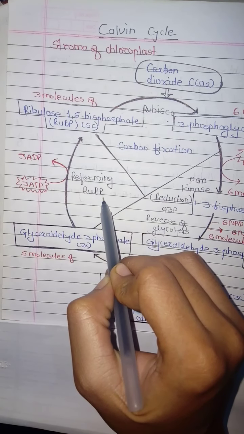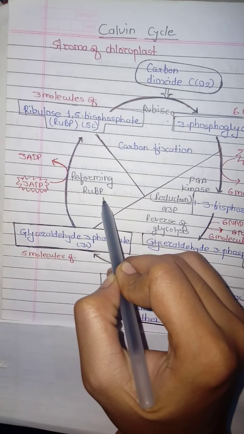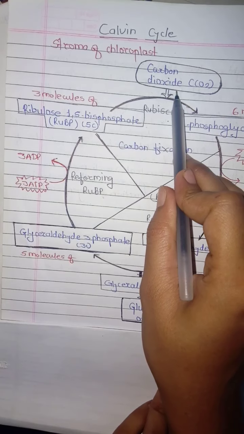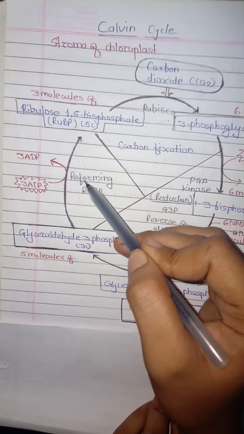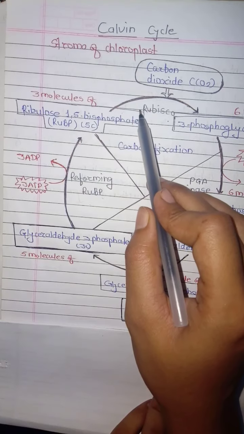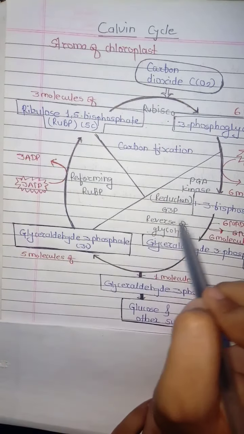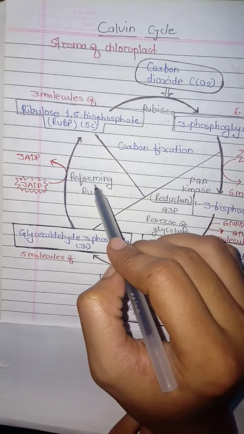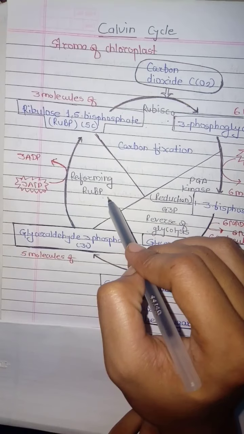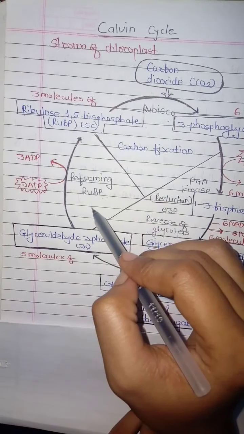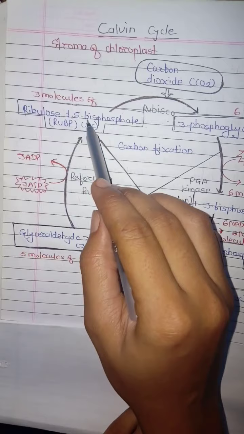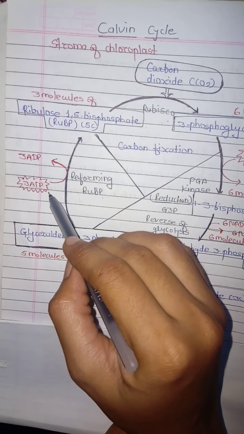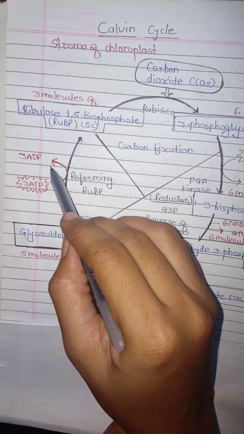Reforming of RuBP is very important because RuBP plays a vital role in the fixation of carbon dioxide. So it needs to be created to fix carbon dioxide and sustain the Calvin cycle in a cyclic manner. So the last stage is reforming of RuBP. For the formation of RuBP from glyceraldehyde, it needs 3 ATP, which convert to 3 ADP.